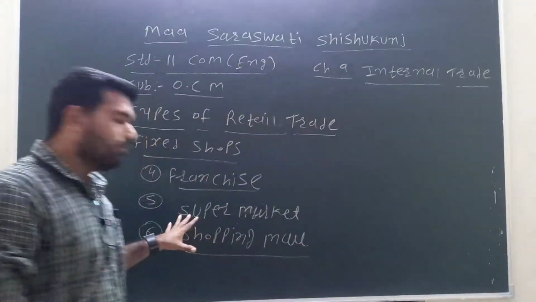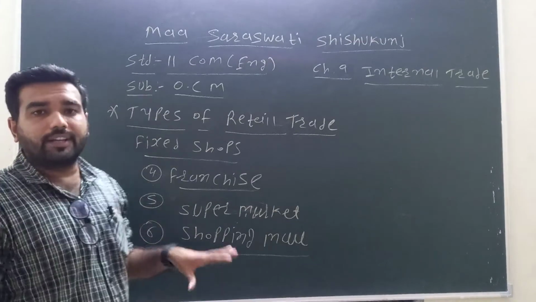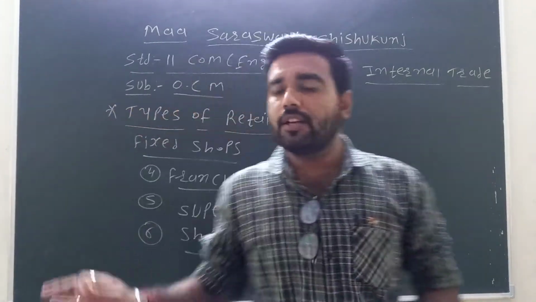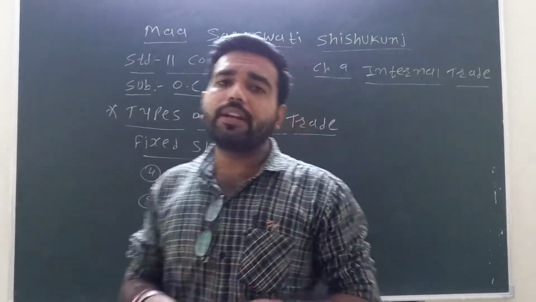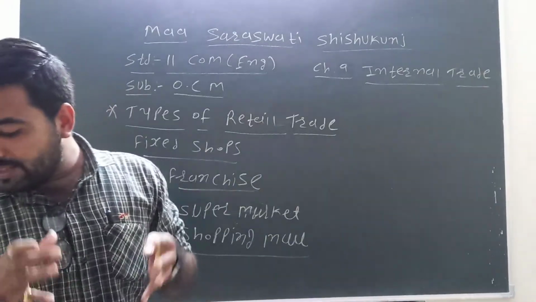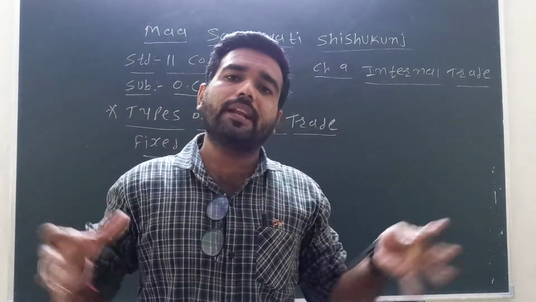Now after the supermarket, the sixth point in fixed shop or big shop is the shopping mall. We have all heard the name shopping mall. The shopping mall developed from the change in the departmental store.